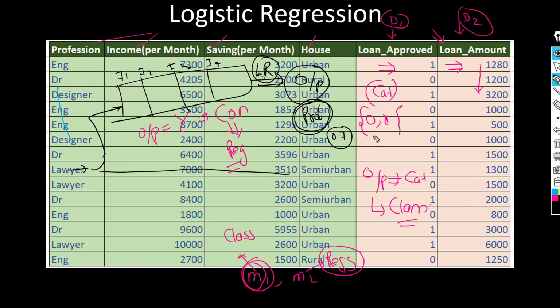So how can we say whether our loan will be approved or not? For that we use a threshold value. This is your threshold. Above this threshold all the probabilities will come under 1, and all the probabilities below this threshold will come under 0. So we can say 0.7 will come under this region, so this will be your approved case. This is the way logistic regression works.